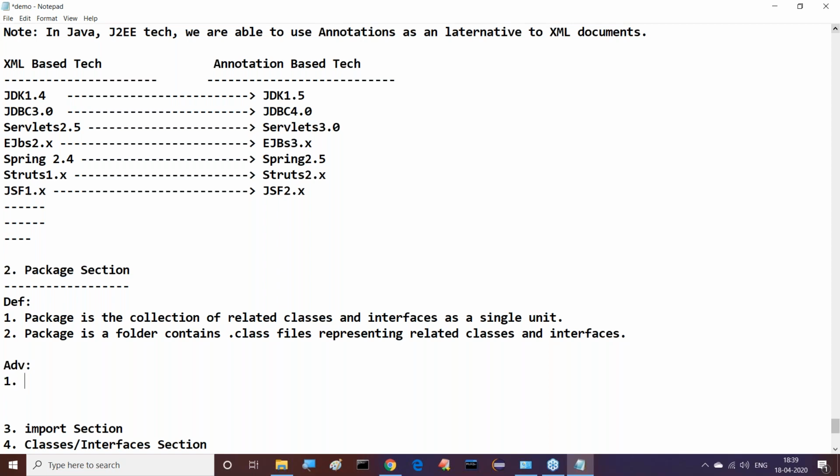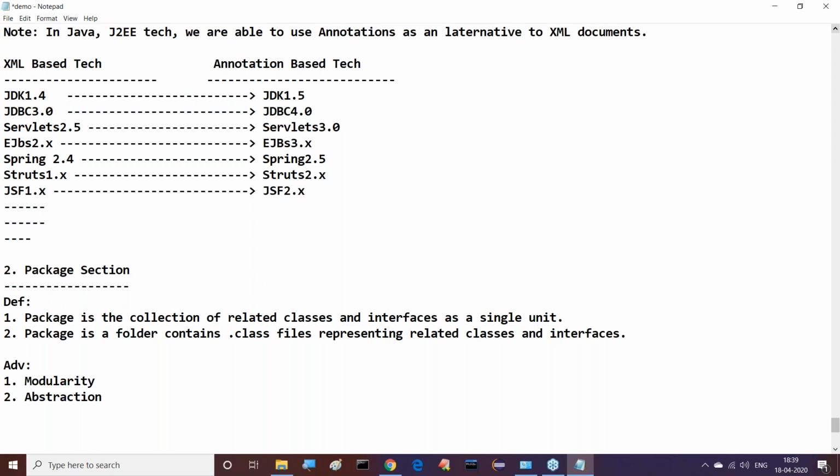First one is modularity. Modularity: dividing a particular requirement into a number of pieces. Logical partition over the requirement set. Each and every logical partition is called which one? Modularity. Right, sir. First one is modularity. Right, sir. After completion of this modularity, the second one is which one?